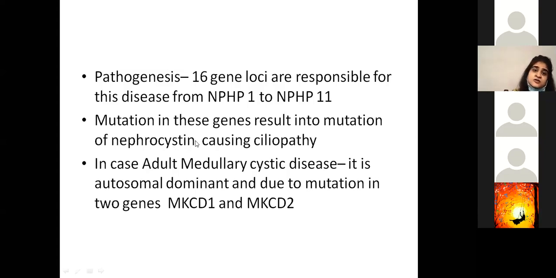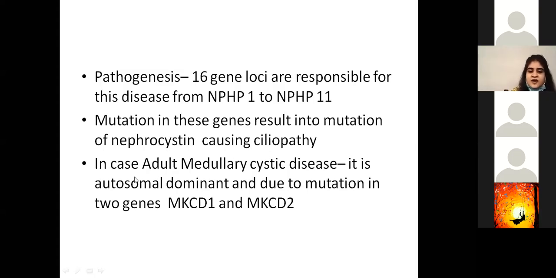Nephrocystin is also an integral protein, and it's mutated because of the different genes associated with these integral proteins. So NPHP1 to NPHP11 are responsible for mutation of nephrocystin and hence cause ciliopathy.